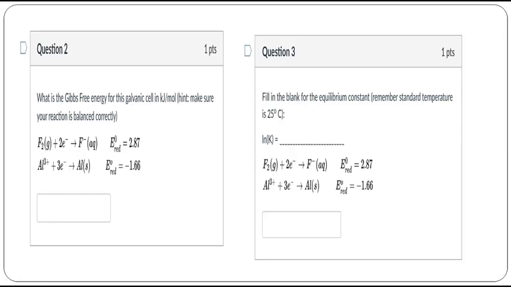Okay, so that's all for now. I think we need one more class for completing this chapter. I hope you're following me. I hope you're taking the notes properly, and you're doing all the problems regularly.